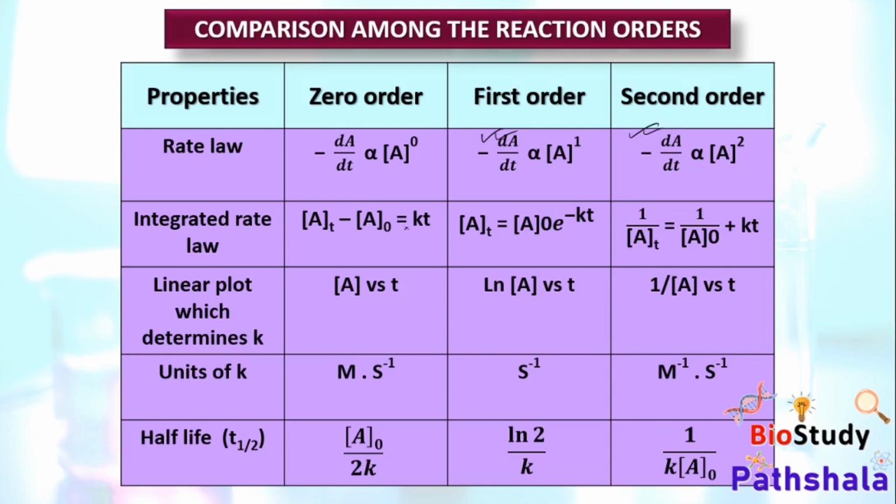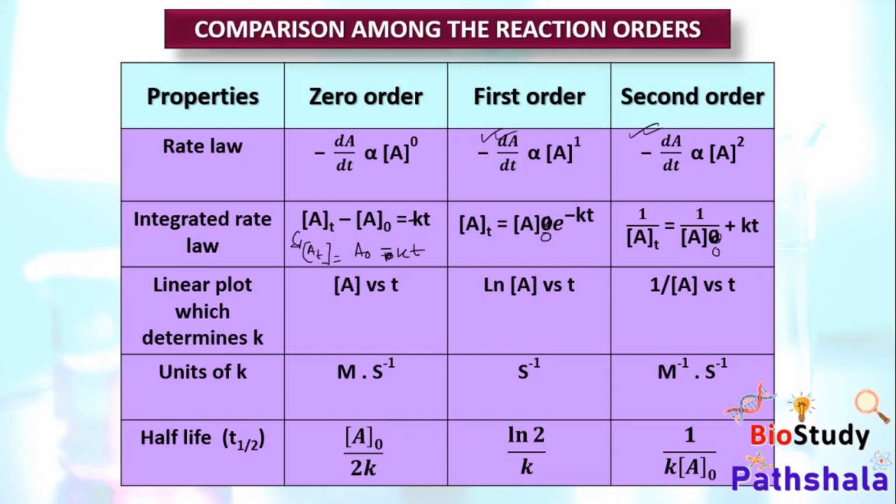So At minus A0 equals to minus kt, At equals A0 into e to the power minus kt, and 1 by At equals 1 by A0 plus kt. And if we modify this equation in this way, At equals A0 minus kt.